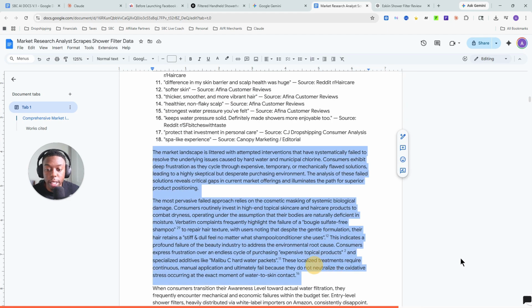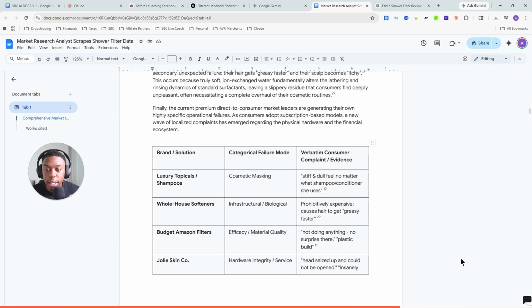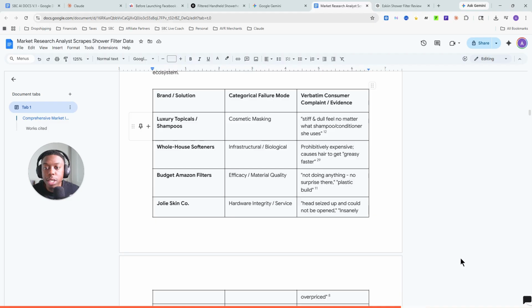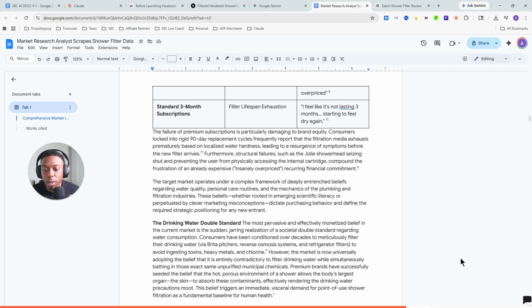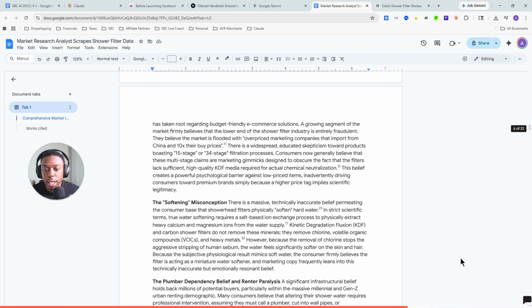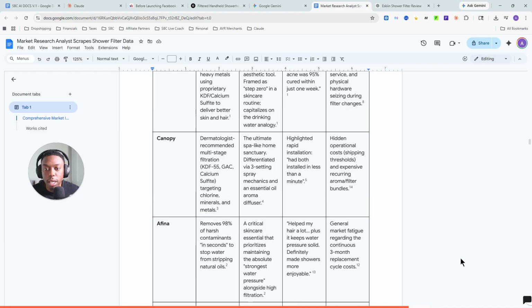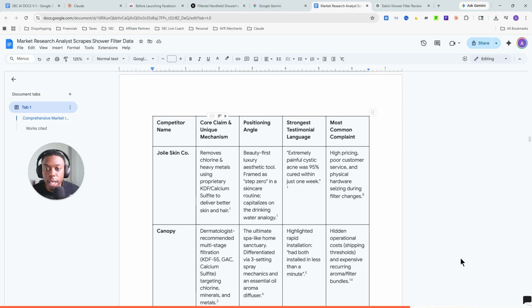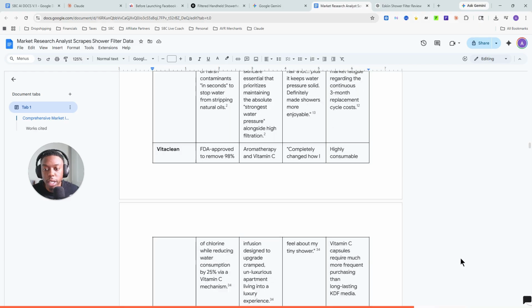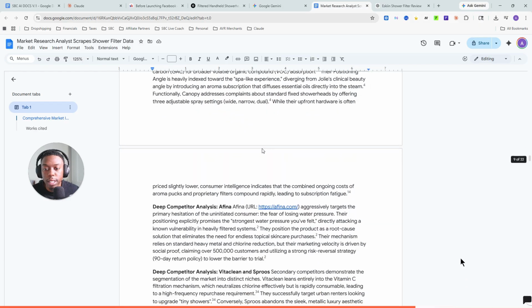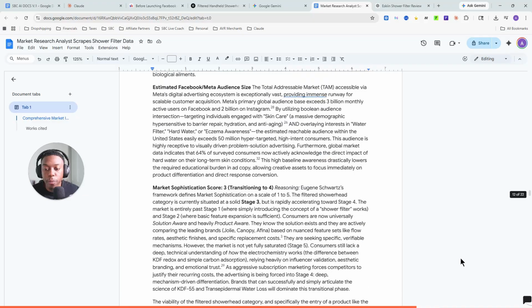And then AI is going to kind of break down what the overall end game is. And as we scroll here, brand solution, luxury topical shampoos, categorical failure mode, verbatim customer complaint evidence. So this is just going to break down like different competitors in the space, why they've like failed or succeeded. The drinking water, double standard. So now you can read up some more like topics and angles and stuff like that. So you can see Jolie Skin, core claim and unique mechanism, removes chlorine and heavy metals, positioning angle, beauty, strongest testimonial language, most common complaint, high pricing per customer service. Okay. The competitor analysis. So it's going to break down your competitors for you.